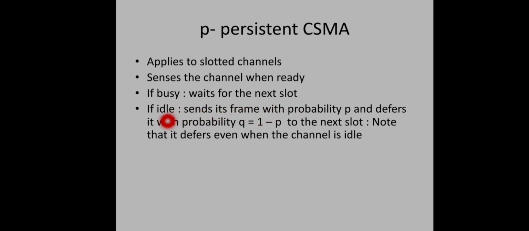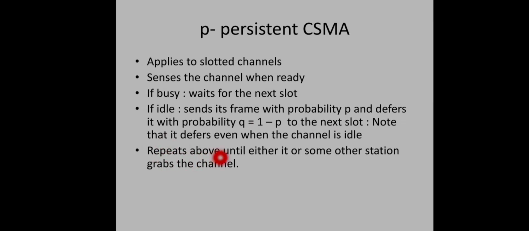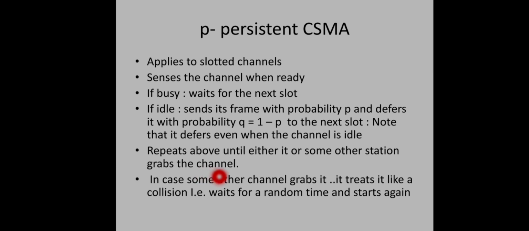As and when the channel becomes idle, it won't necessarily send its frame. Either it will send the data with a probability P or it will wait for the next slot with a probability 1 minus P. And this procedure is repeated until it transfers the data or some other station grabs the channel. And if some other station grabs it, it treats it like a collision, waits for a random amount of time and starts again. This is what is happening.